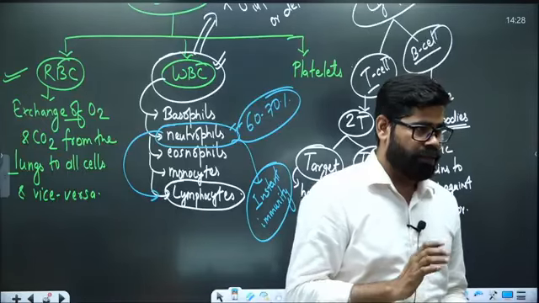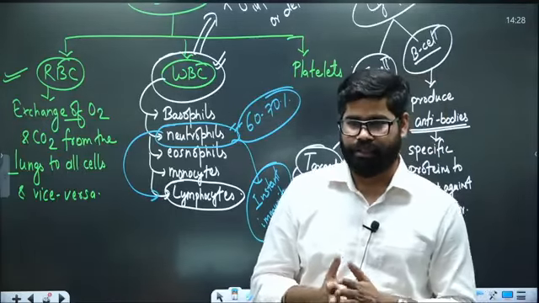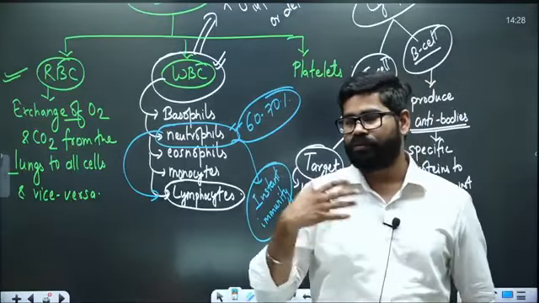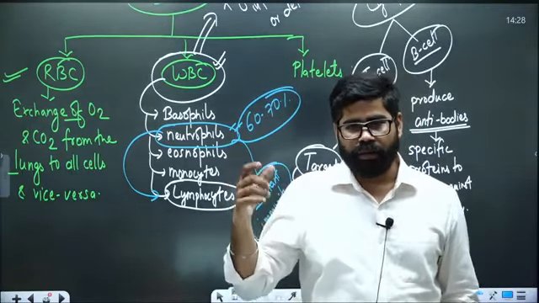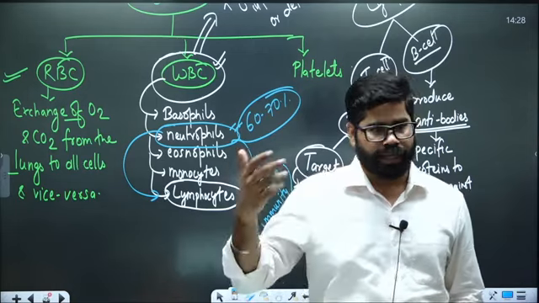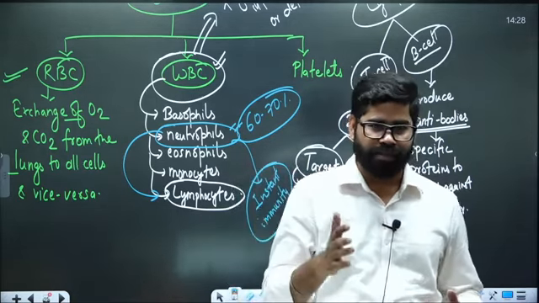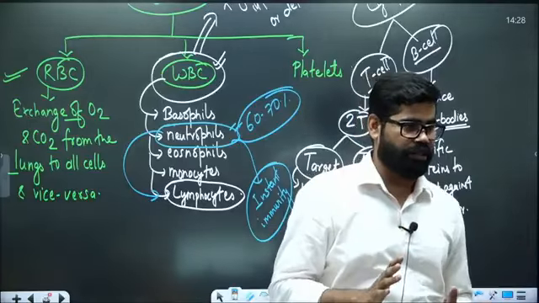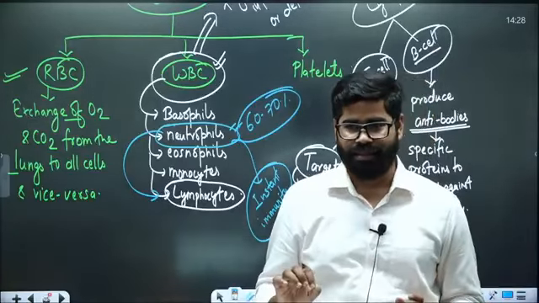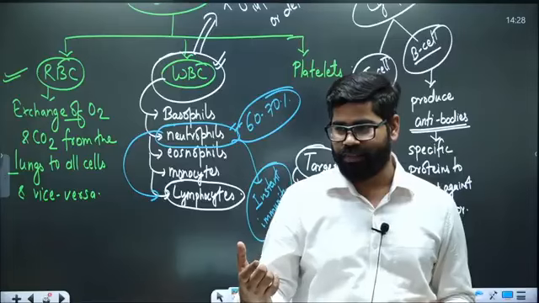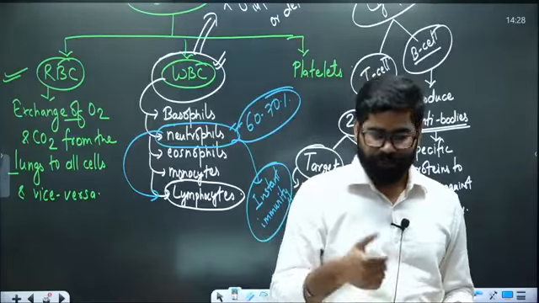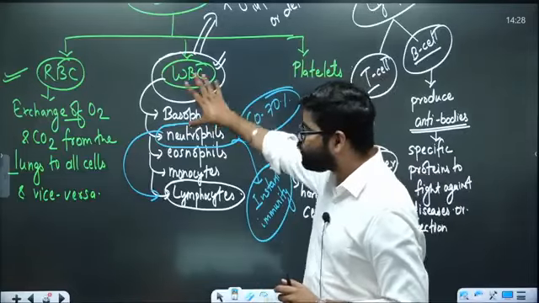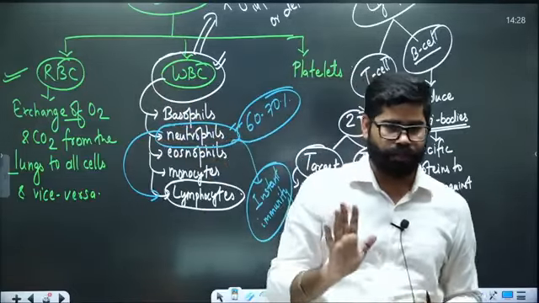If you fall ill at least once in a month, or once in 2 or 3 months, it means for the rest of the days your body has fought against all the infections. They have failed only once, and when they fail, you get the infection. So we fight every day, and we get an infection one day. That is how the body works. When we come to the lymphatic system, we will see the details of it.